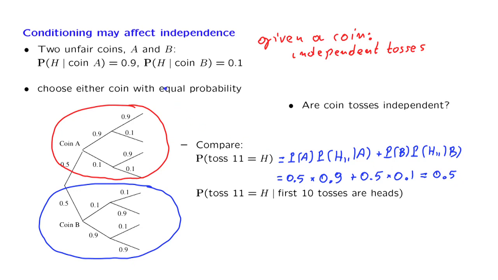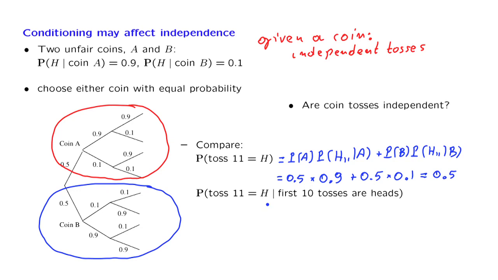We have coins with different biases, but the average bias is 0.5. If we do not know which coin it's going to be, the average bias is going to be 0.5. So the probability of heads in any particular toss is 0.5 if we do not know which coin it is. Suppose now that someone told you that the first 10 tosses were heads. Will this affect your beliefs about what's going to happen in the 11th toss?